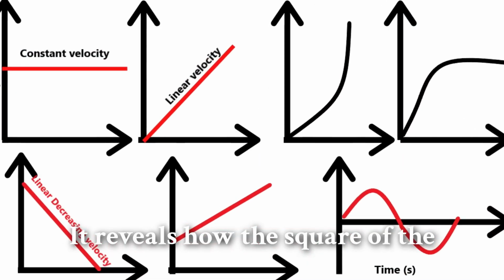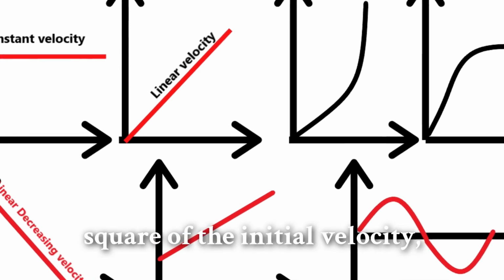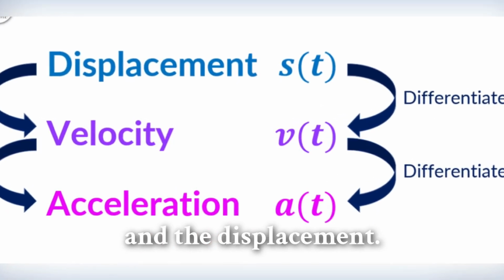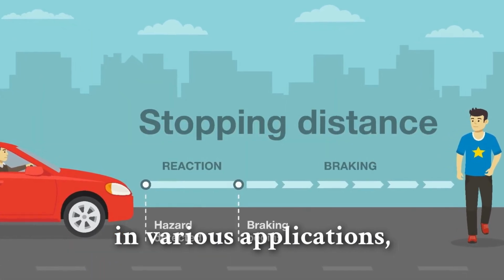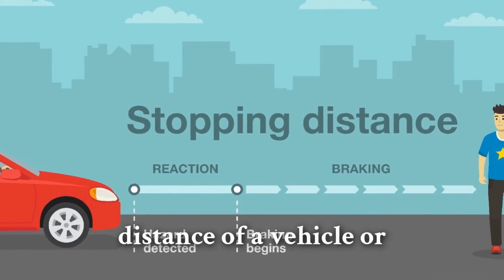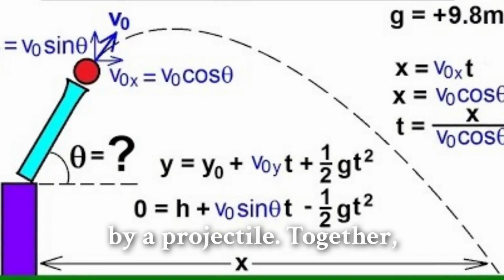It reveals how the square of the final velocity is related to the square of the initial velocity, the acceleration, and the displacement. This equation is often employed in various applications, such as calculating the stopping distance of a vehicle or determining the height reached by a projectile.